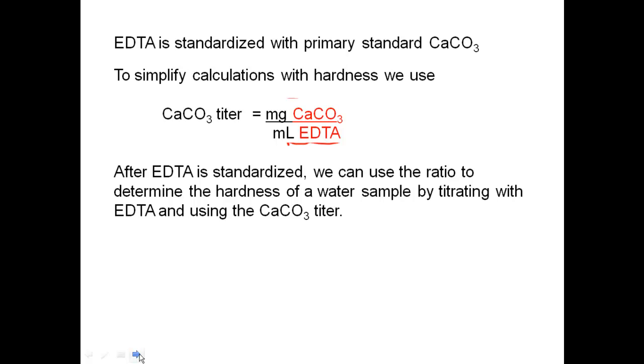After EDTA is standardized, we can use that ratio to determine the hardness of the water sample by titrating it with EDTA and using the calcium carbonate titer. So once I have this standardization ratio, I can do any sample, any unknown, see how many milliliters of EDTA it takes to get to the endpoint, multiply it times this titer, and find out how many milligrams of calcium carbonate there are, and then go from there to ppms.